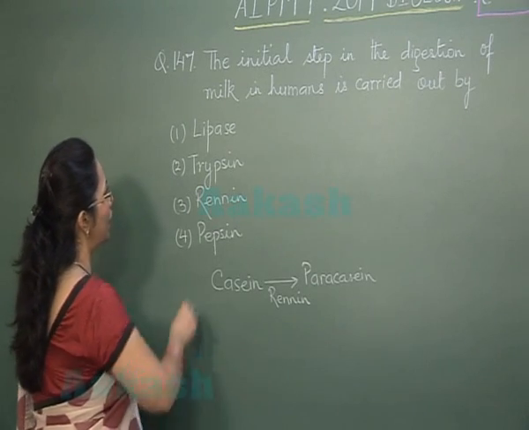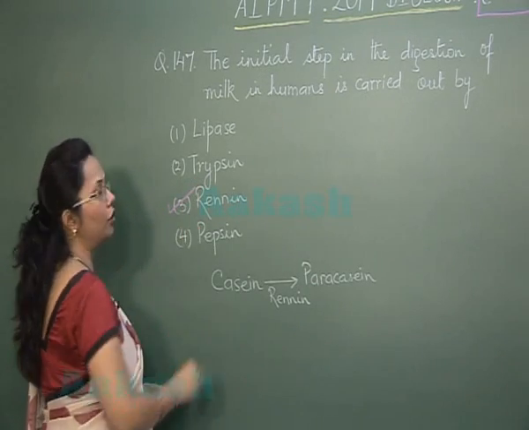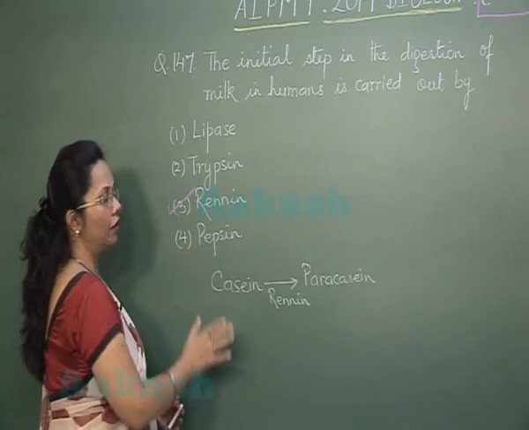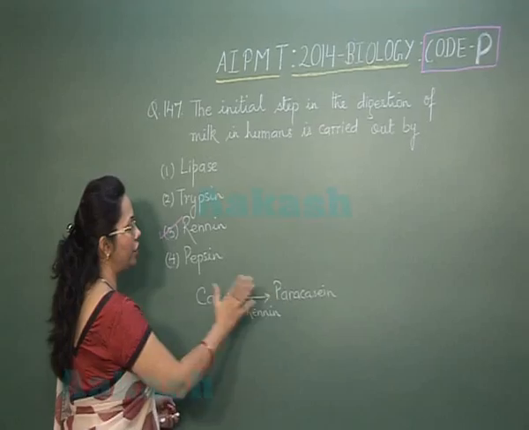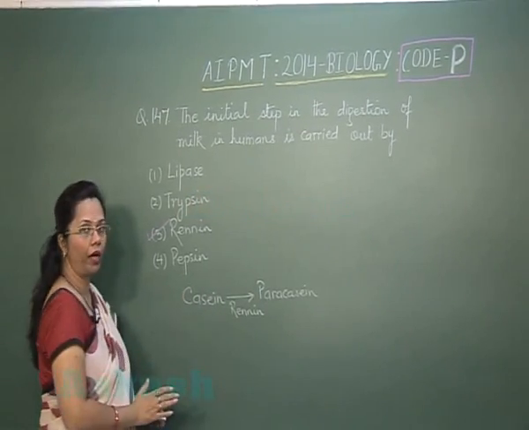So in this case, our answer would be option 3, which is renin, specifically mentioned over here. So the first step of conversion of casein to paracasein is carried out by renin.